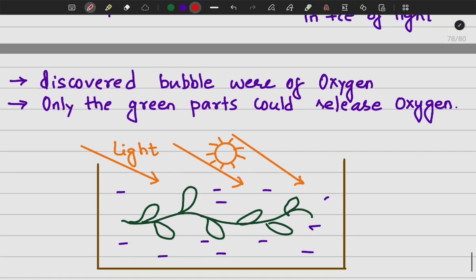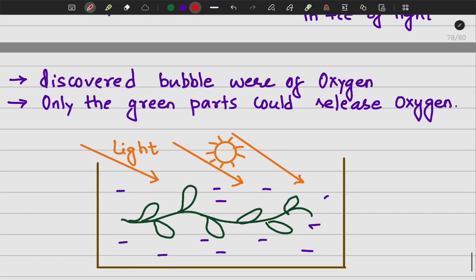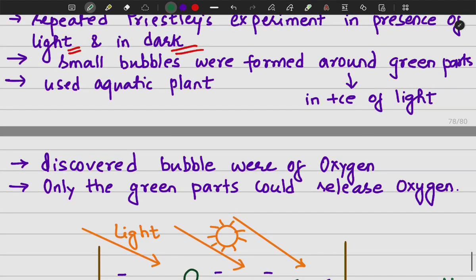utilizing an aquatic plant. So what he did, he took an aquatic plant and kept it in a tank of water. So this is the aquatic plant, green plant, and he kept it in a tank of water, and in the presence of light he kept the apparatus. So after some time, what happened?